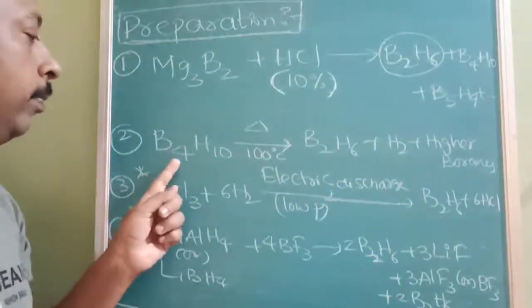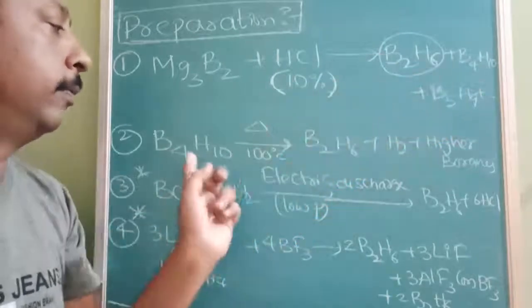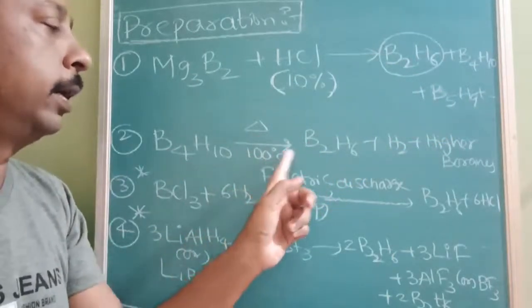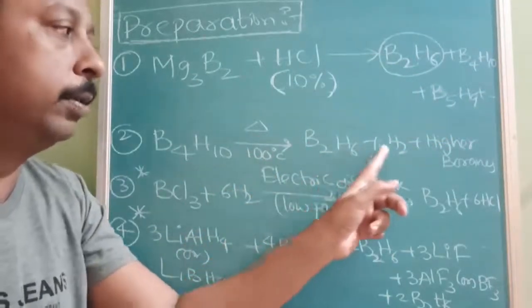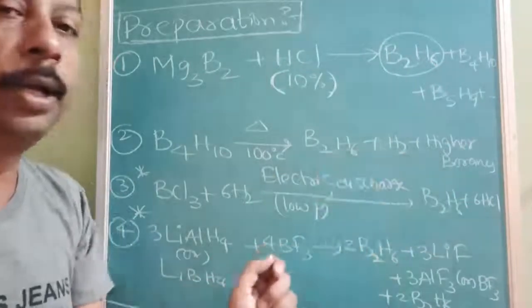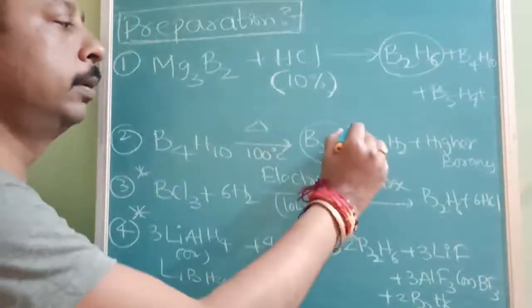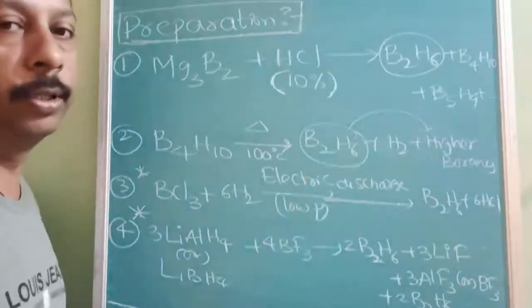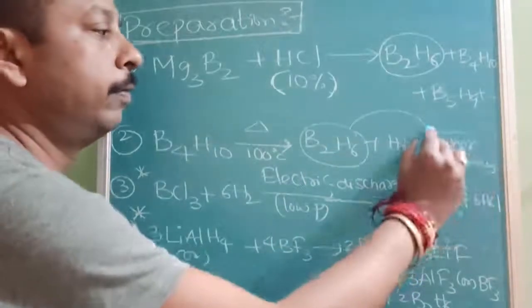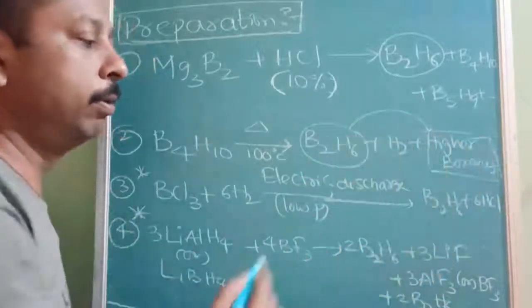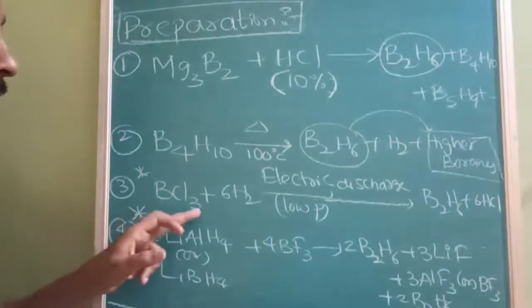Then B4H9. When it is heated at 100 degrees Celsius, this will also give B2H6 plus H2 and higher boranes. Again, the problem is that it is mixed with higher boranes, which have different melting and boiling points. Again, you have to separate. The best method is this one and this one.